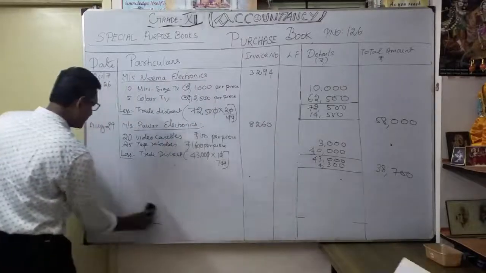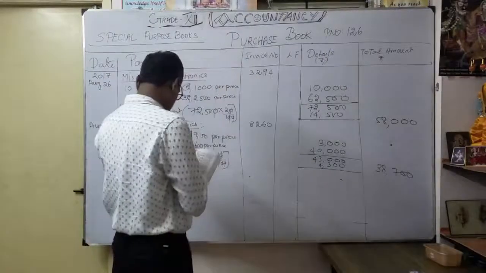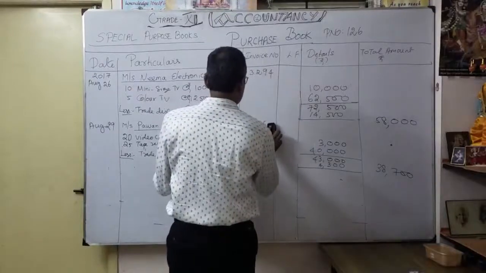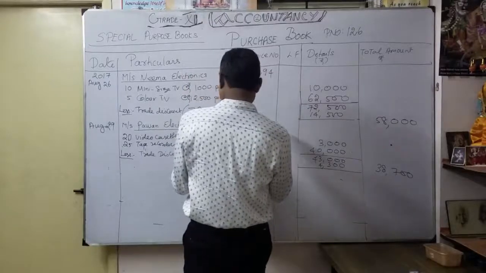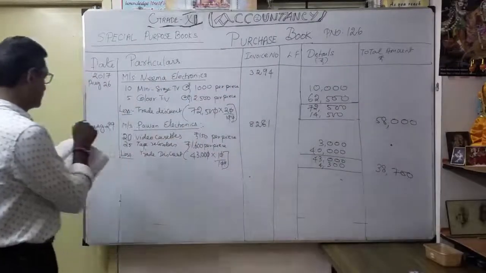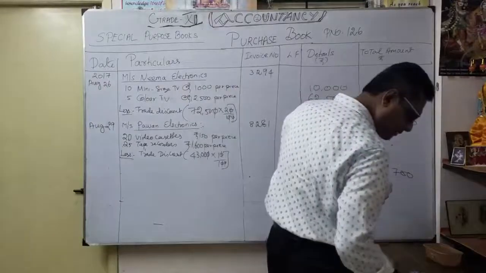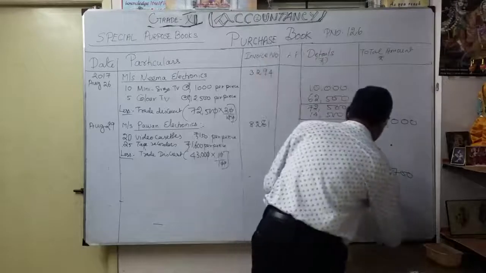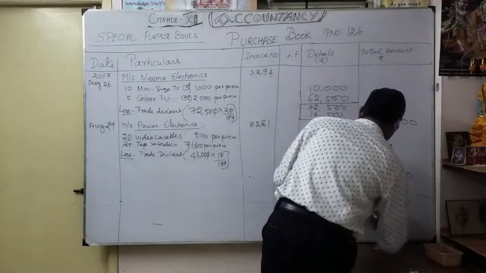Now see how we done it. So whatever the details here, our date is here. Then one more thing here. I want to mention invoice number 8261. Correct? 8261. That is very important. That is our own electronics. So finally, we done it everything. Now what is the total? Total comes to 6,16,000. See in your book, it is not 6,12,000. So total is what? 6,16,000. That's what your total.